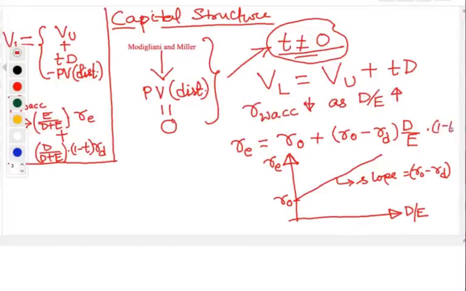If we move to the next case when we have a non-zero tax, but we still ignore the present value of other financial distress costs, then WACC falls as we keep on increasing the debt percentage or debt to equity ratio. Why so? Because the debt has a tax advantage.